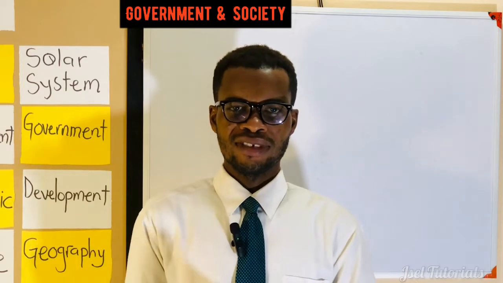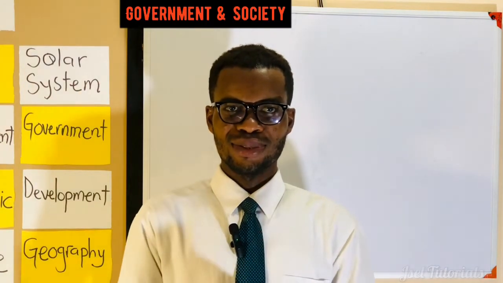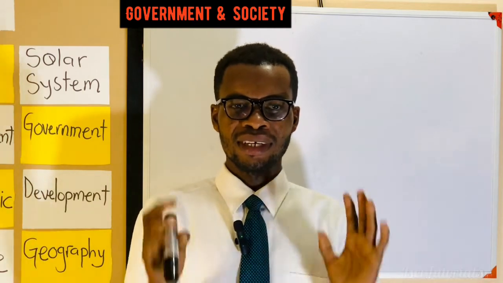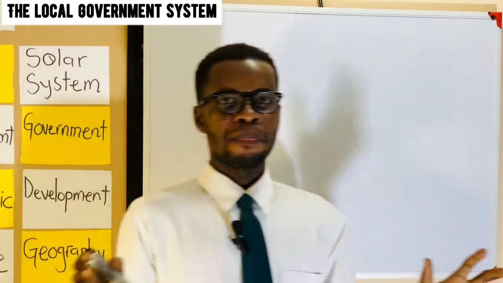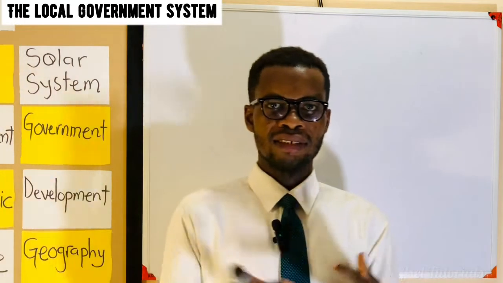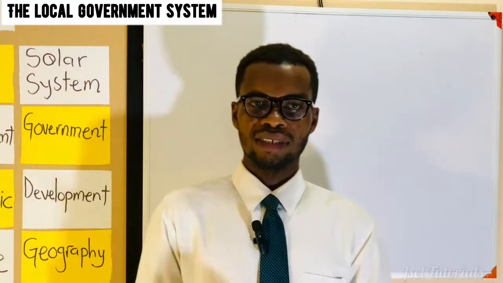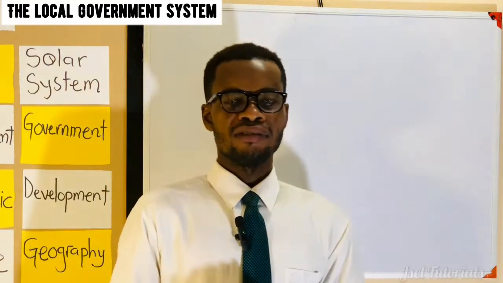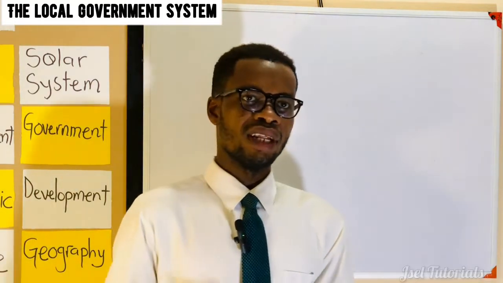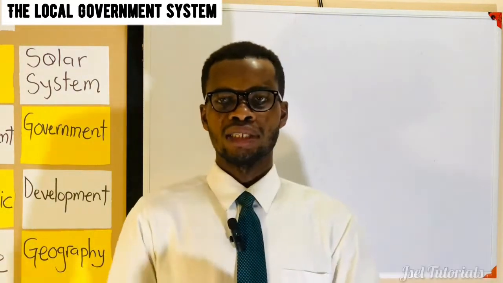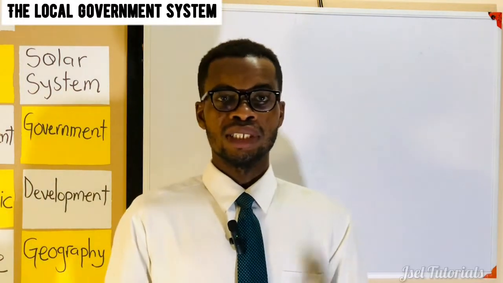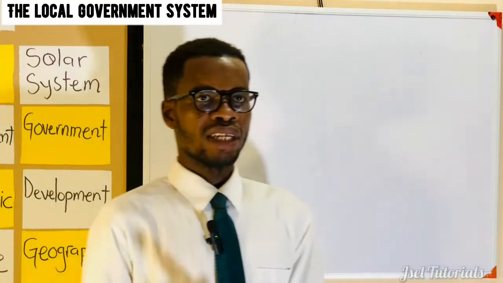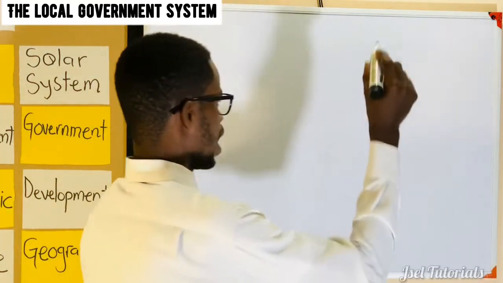All right, so thanks for staying with me. Now let's get into what we just introduced concerning the local government system. Before we get to that, I did mention already that government is put into levels, or in terms of governance, things operate in levels. Now, we are looking at our own situation here in Ghana. When you take the system, we have the national level, so I'll indicate it.